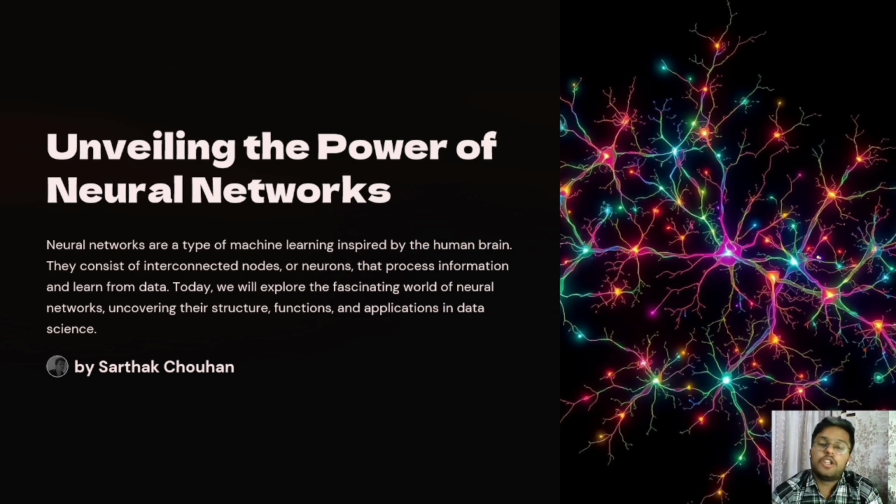Now, what are neural networks? A neural network is a computational model inspired by the way biological neural networks, like the brain, work. It consists of layers of nodes where each node represents a neuron that processes inputs and passes its outputs to the next layer.